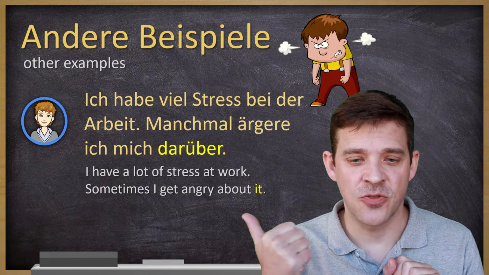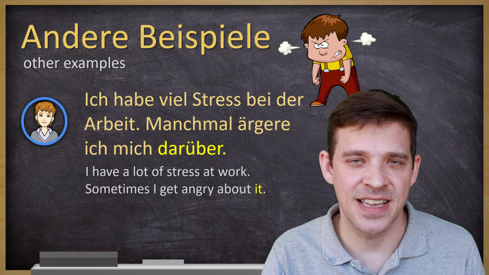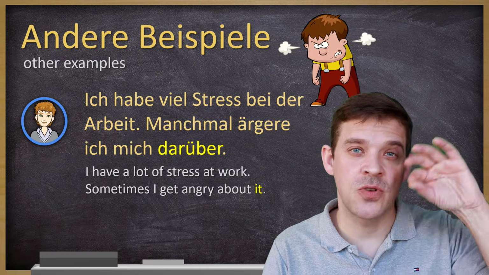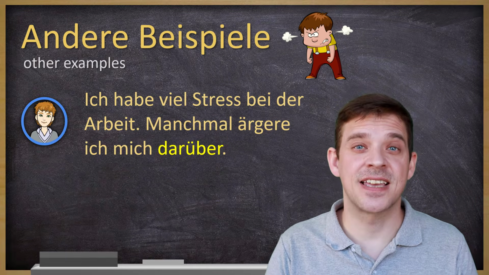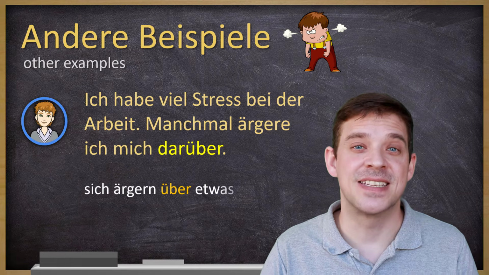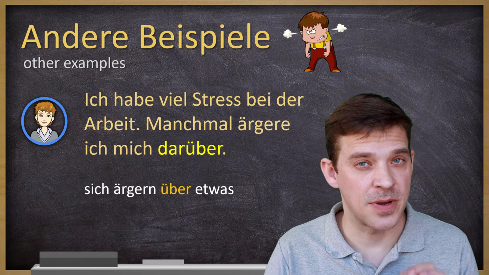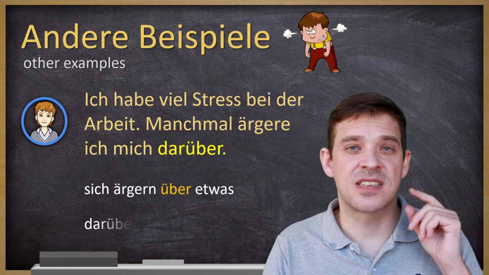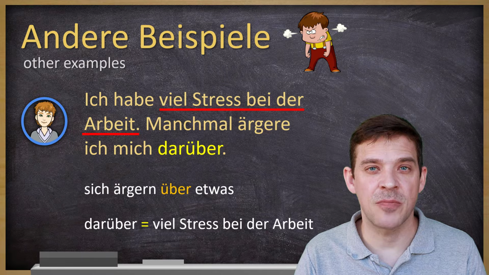And here you see it already. Darüber und it. And this darüber is like this it in English. So it's referring to information before. So you can see in the second sentence we do have the verb sich ärgern über. Again, a verb with preposition. So the preposition is über. So this darüber actually means viel Stress bei der Arbeit.